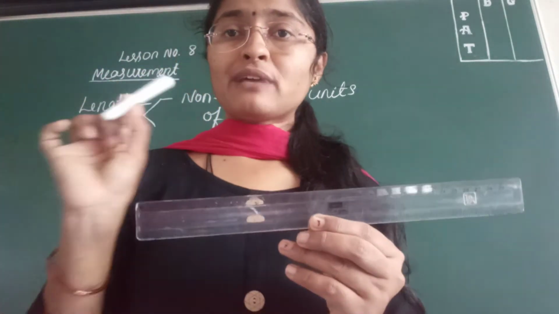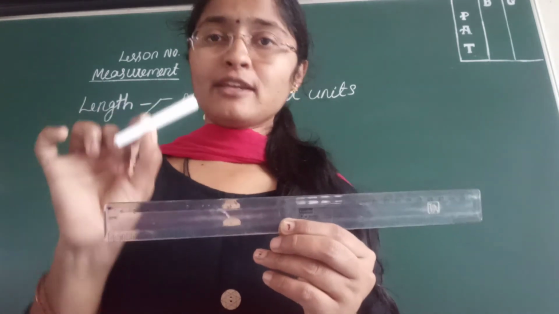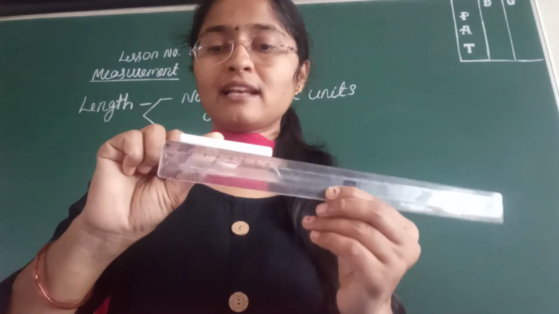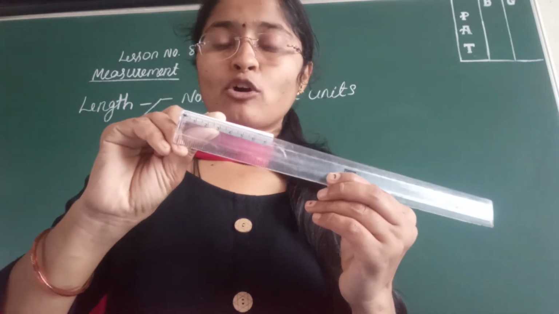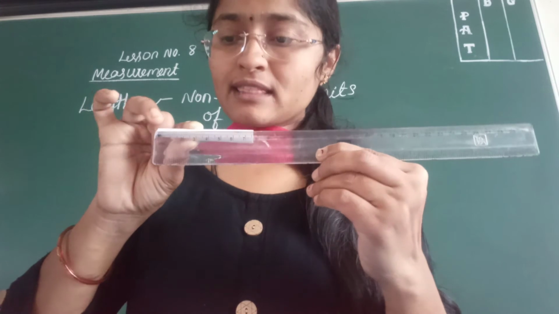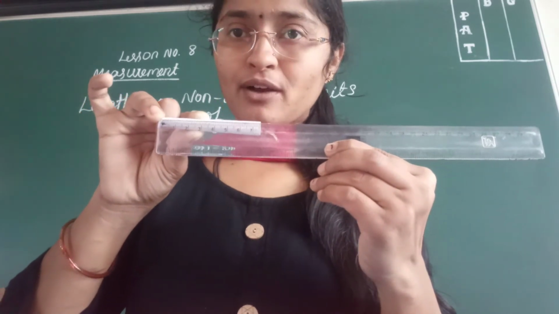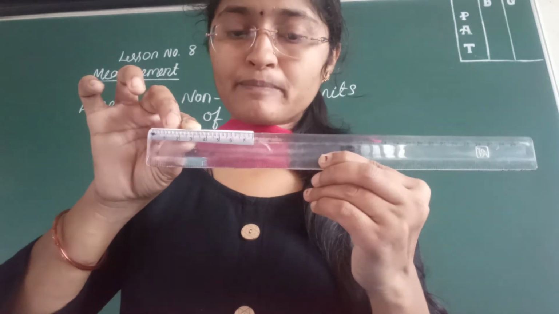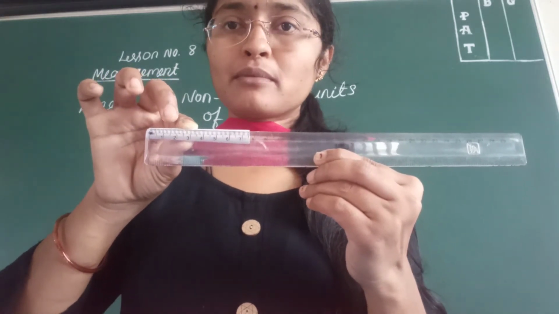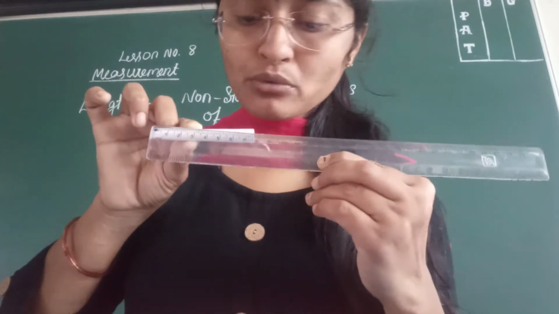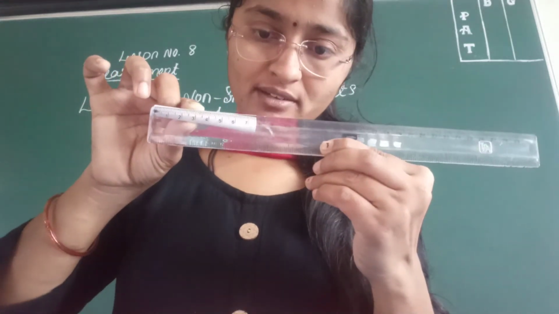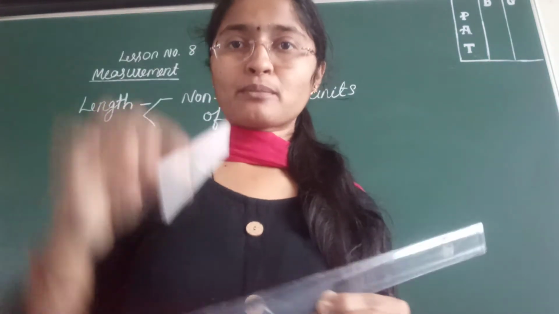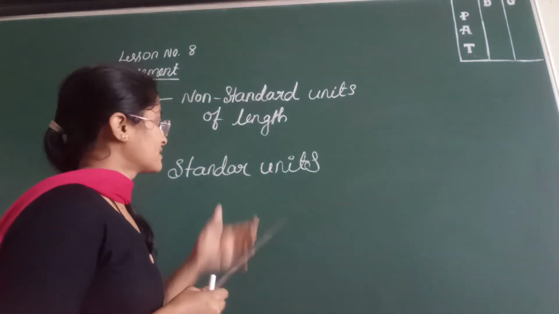So always while measuring, you need to keep any object. When you are measuring the length of an object, you need to keep that scale at the starting point of the object. Okay, the scale should be at 0. So now you need to count the numbers. You can see the numbers on the scale. Yes, so you need to count the numbers on the scale now. So now it's around 7.6. Yes, so the length of this chalk piece is 7.6.